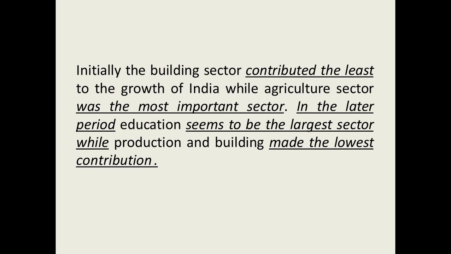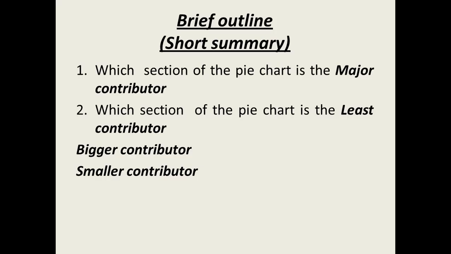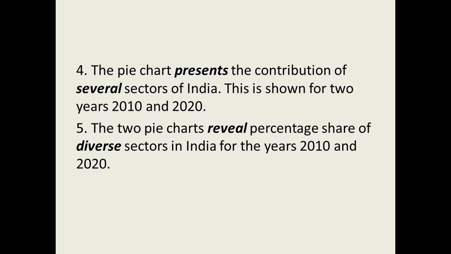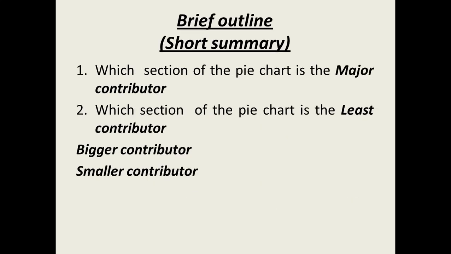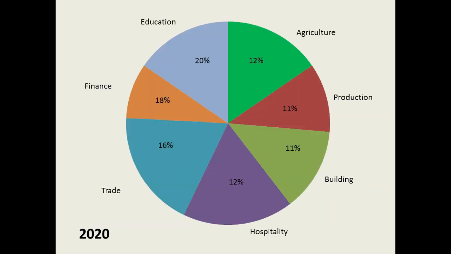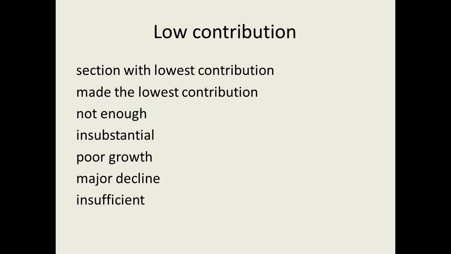Alright. Now let's move further. What we did was see how we can write the opening lines, then we added in a summary and got our first paragraph. Now what about the second and third? Let's see how we are going to do that. But before we do that, we need to have a broad range of vocabulary.